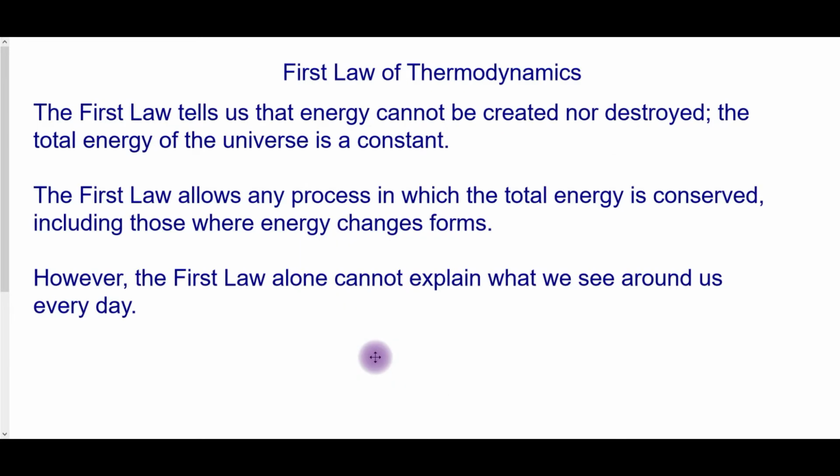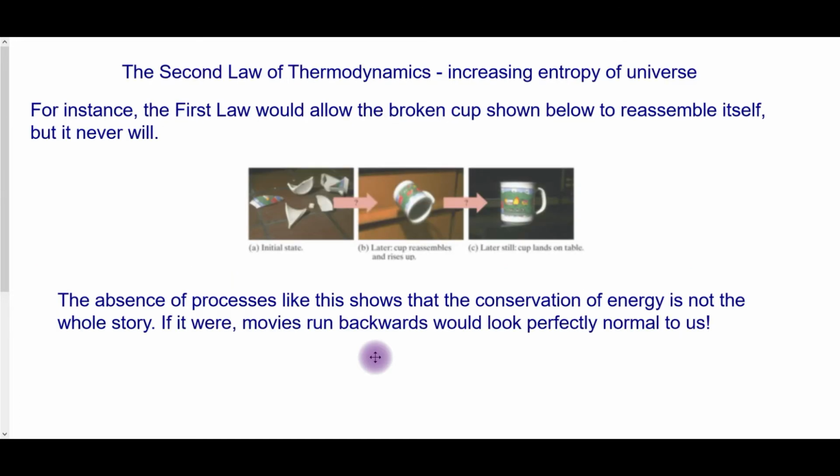The first law of thermodynamics says that energy can't be created or destroyed. So the total energy of the universe is constant. That means that if total energy is conserved, that reaction can proceed. However, it doesn't really explain all we see. For example, this broken cup, the first law would say, yes, it is possible for this cup to reassemble itself. Since this doesn't happen, it tells us that the conservation of energy isn't the whole story.